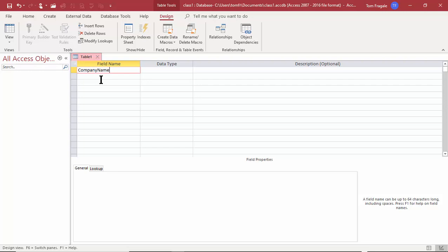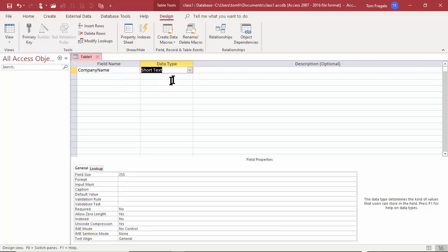Access is actually okay with spaces in the field names, but other databases are not good with spaces. So just to make things consistent with other databases, I don't use spaces in my field names, although each word is capitalized, as you can see. So now I'm just going to tab over to the data type column, and I'm going to click on this pull down for the data type.